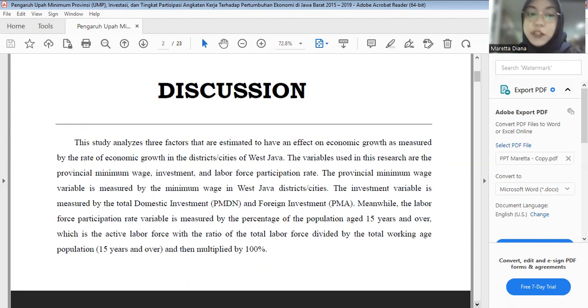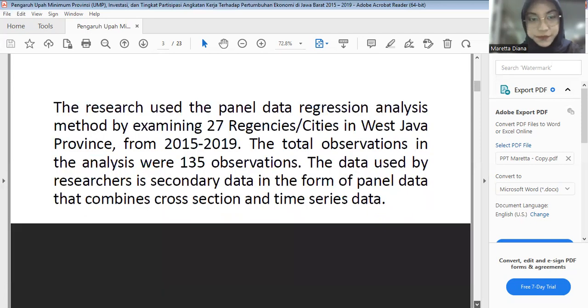Meanwhile, the labor force participation rate variable is measured by the percentage of the population aged 15 years and over who are the active labor force, with the ratio of the total labor force divided by the total working age population or 15 years and over, and then multiplied by 100%.